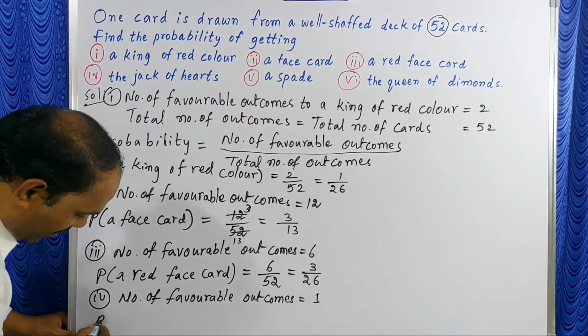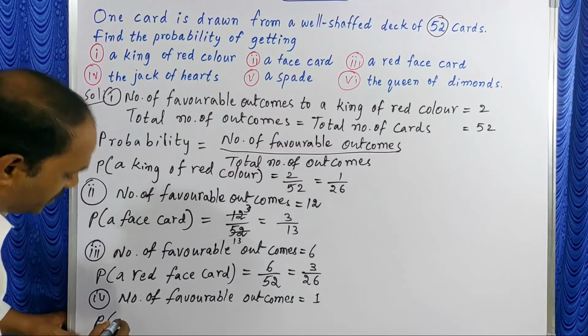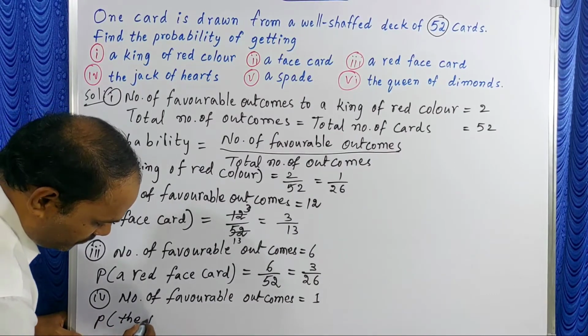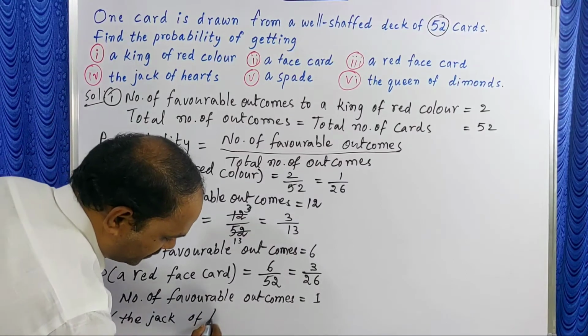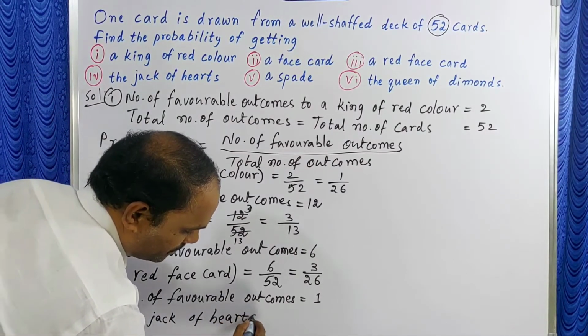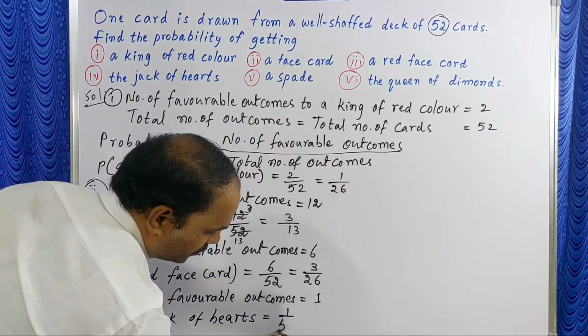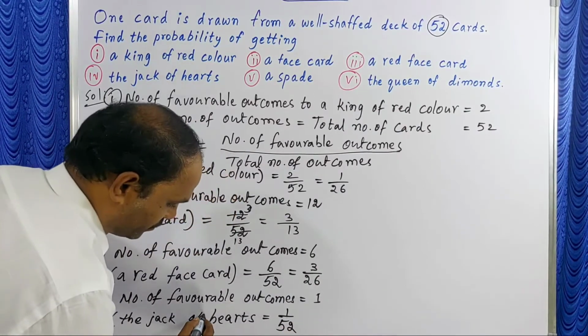Now probability of the jack of hearts is 1 by total number of outcomes 52.